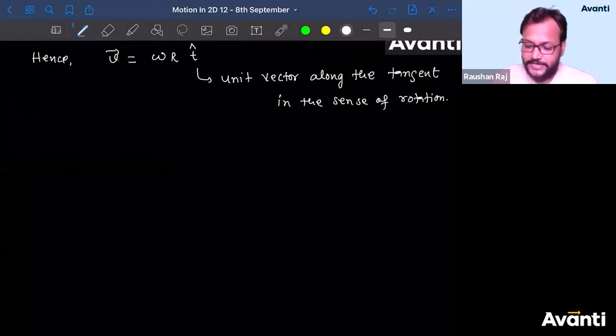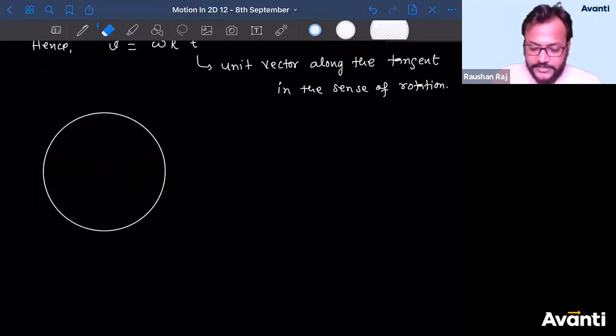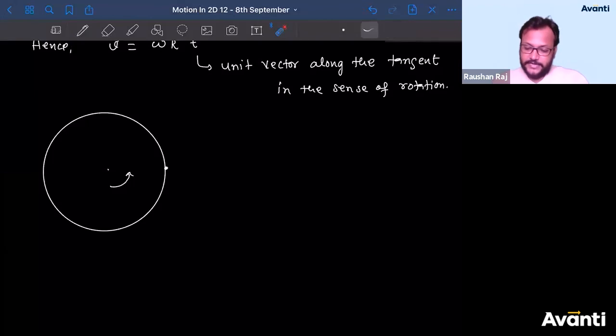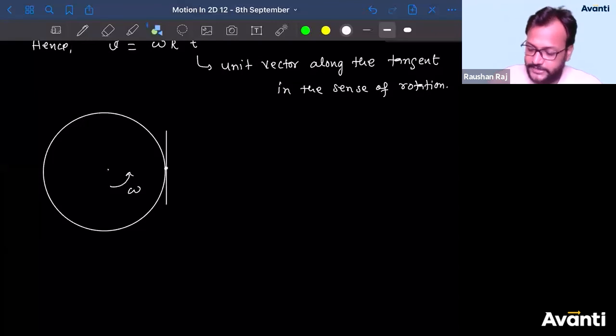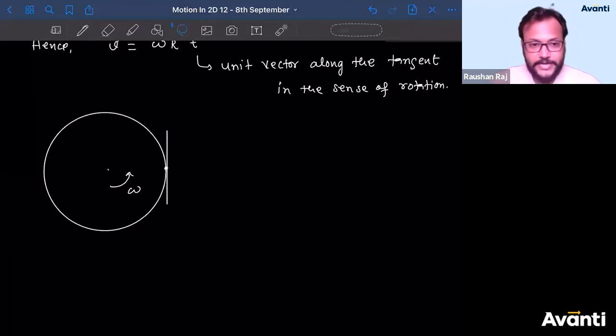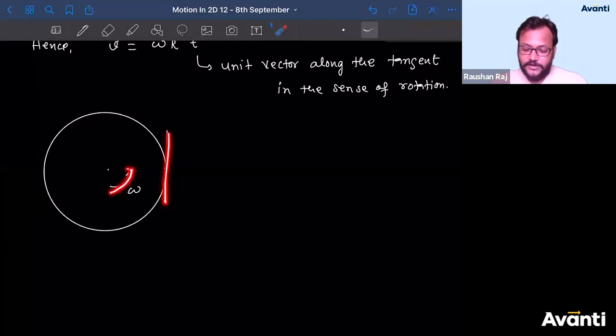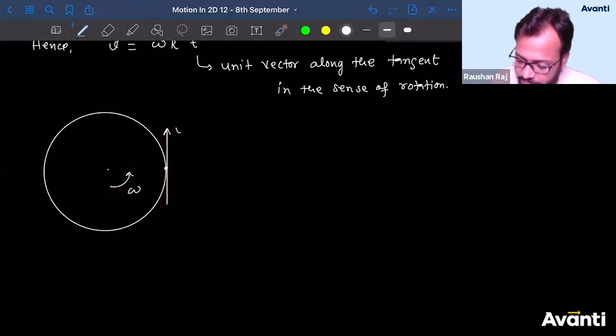All right, guys. Let me take an example. If this is a path in which a particle is moving, and at this point I ask you what is the linear velocity, how will you draw it? The angular velocity is given. Draw a tangent. Which direction will the linear velocity be, upward or downward? It will be upward, because along the sense of rotation means upward. So this is the direction of velocity.